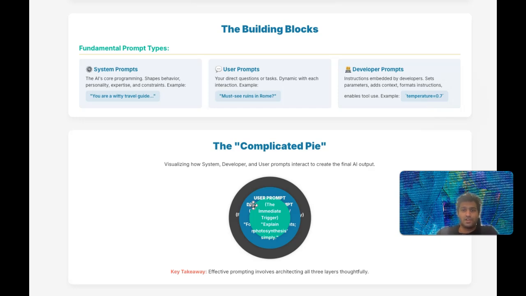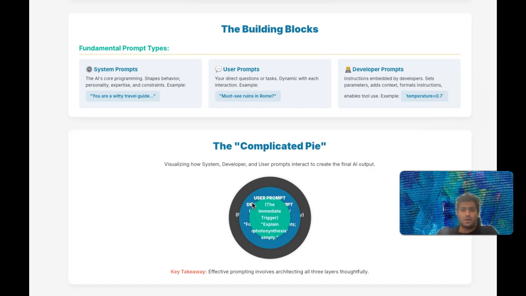This layer takes the general persona from the system prompt and fine-tunes it to a specific application. It might involve setting API parameters like temperature for creativity, or instructing the AI on how to format its output, for example JSON or specific XML tags, as Anthropic suggests, or telling it to use external tools to fetch live data before answering.